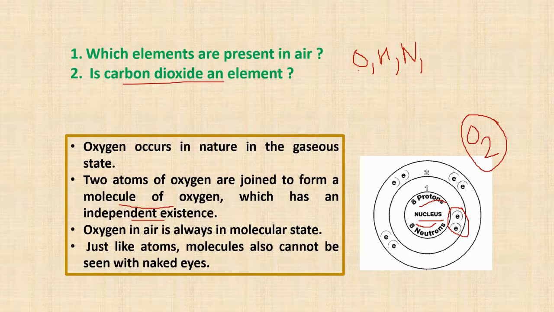So just like atoms, molecules also cannot be seen with our naked eyes. We know that atoms are very small. Also these molecules are very small, like O2. O2 is 2 atoms of oxygen. Still we cannot see molecules with our naked eyes.